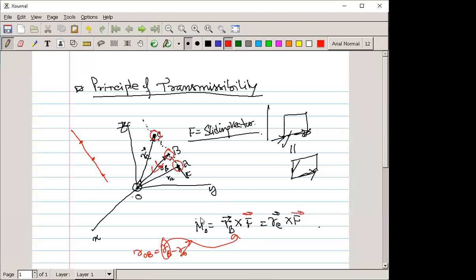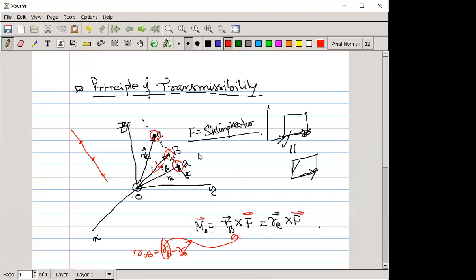So r_B cross F, we get the moment. Now you can see, though these positions are different, the location of A, the location of B, the location of C, these are different. But though this force is acted here, the magnitude of the generated moment is always the same. That's why it is called the principle of transmissibility.